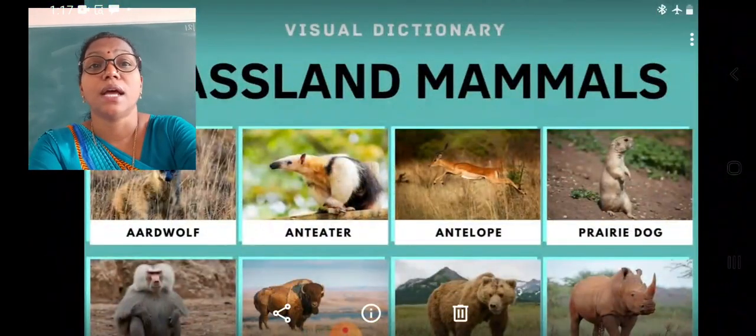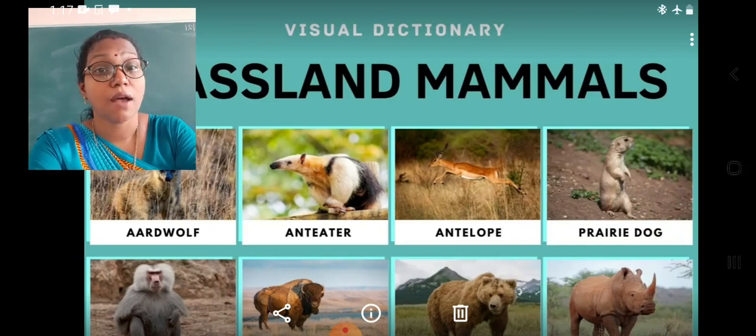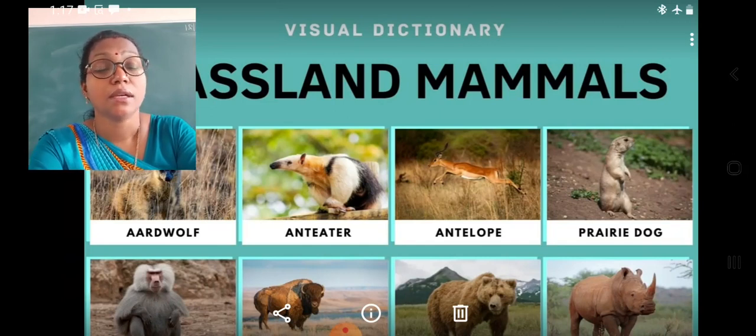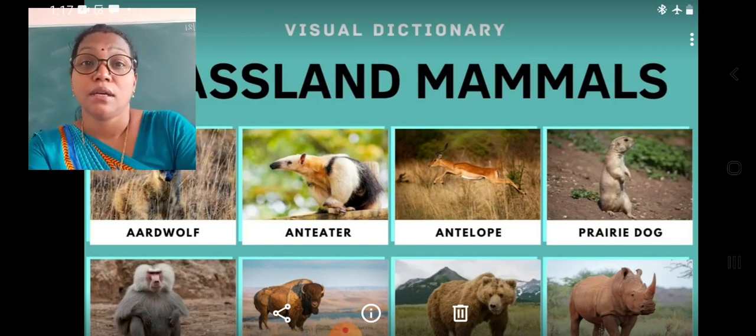Then other grassland mammals: aardwolf, anteaters, antelopes, prairie dogs, giraffes, monkeys, bisons, bears and rhinos. So students, all these are the grassland mammals and also the grassland animals. We know that the grassland provides protection and habitat to a variety of animals. We can say it is an ecosystem.